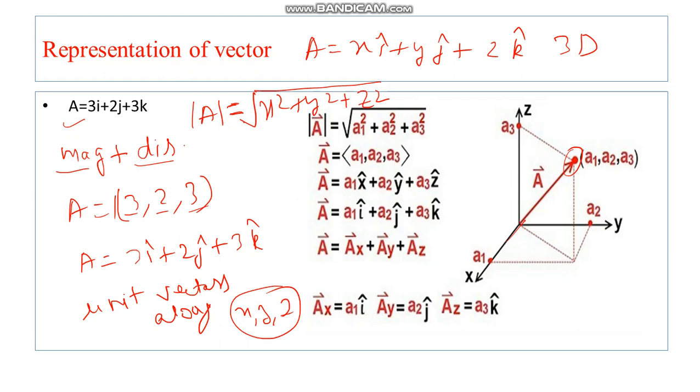So x, y, z you can substitute the values from here: 3 square plus 4 square plus 3 square. So 3 square is 9 and 4 square is 16, 9 plus 16 is 25, 25 plus 9 is 34. Okay, so this is the magnitude of your vector.